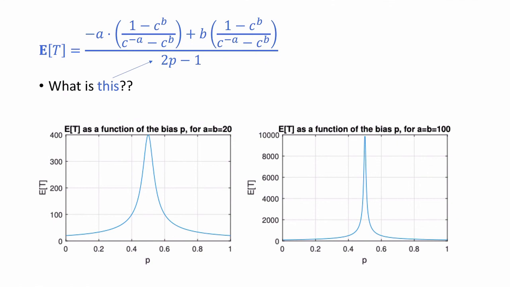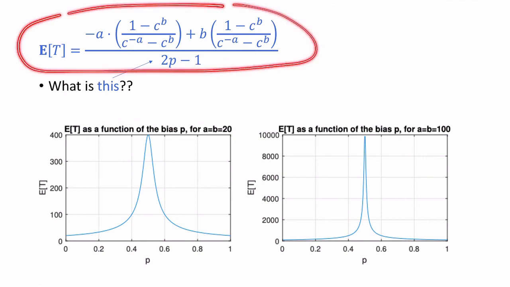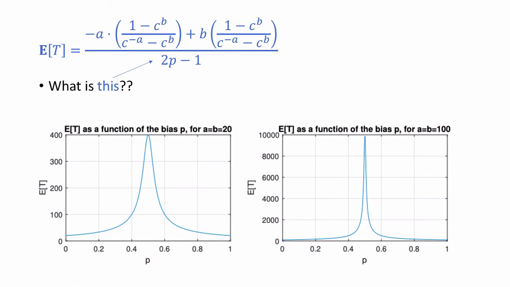That said, even though I just said that this form isn't particularly important, you might be wondering, what the heck does this look like? Here are some graphs for some quick intuition. So here's what it looks like for a equal to b. This graph is a equals b equals 20, and this graph is a equals b equals 100. As p approaches a half, we already saw in the first part of the video that the expected value of T is going to be a times b, which in this setting, when a is equal to b, is a squared.